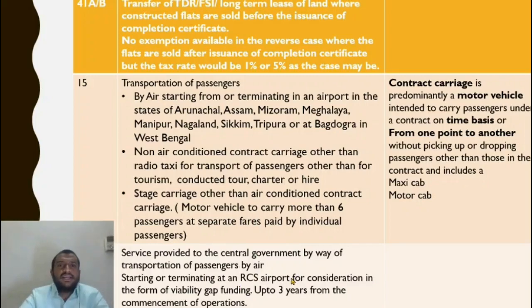Because initially there will not be many passengers boarding, what the government will do is, the government will give a certain amount. The tickets will be at a concessional rate and the government bears the rest of the cost. So that amount that the government is paying the airlines is exempt. Service provided by central government by way of transportation of passengers starting or terminating at an RCS airport for consideration in the form of viability gap funding up to 3 years from the commencement of operations. Understand? This is exempt.